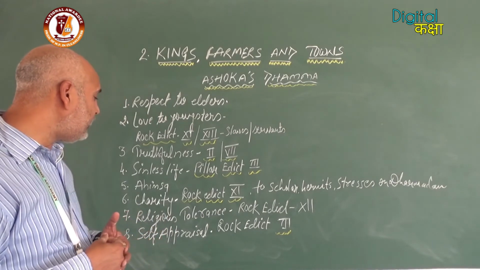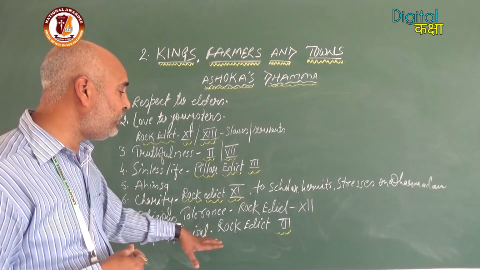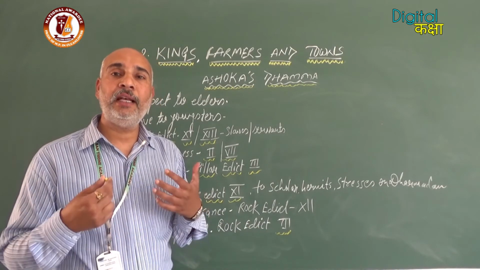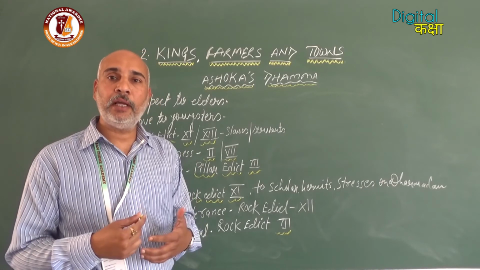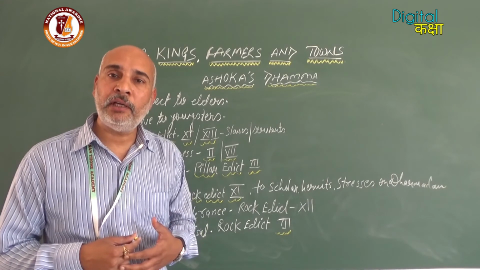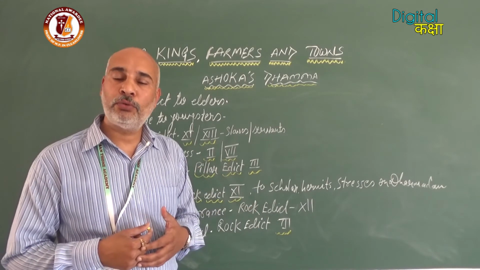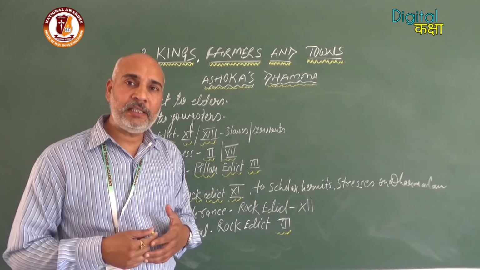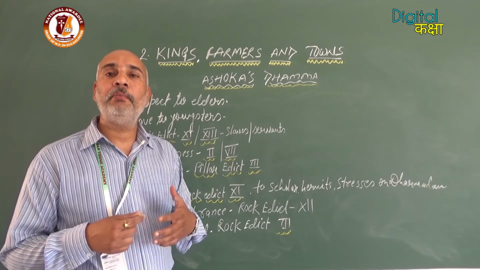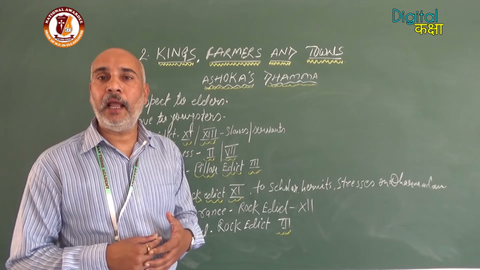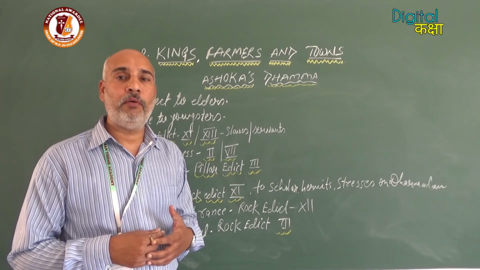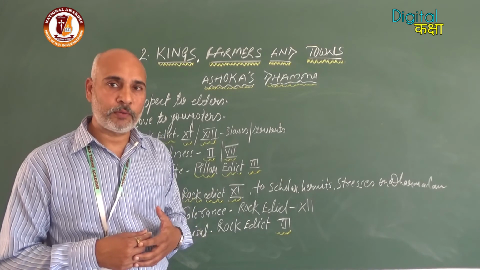The last principle is self-appraisal, which was mentioned in Rock Edict 3. Self-appraisal means we should analyze ourselves, what good and bad deeds we have done. In that way we can improve our behavior towards the rest of society. So these are some basic principles mentioned in Ashoka's Dhamma, which normally relate to proper and appropriate behavior with others, and a very high moral code of conduct.